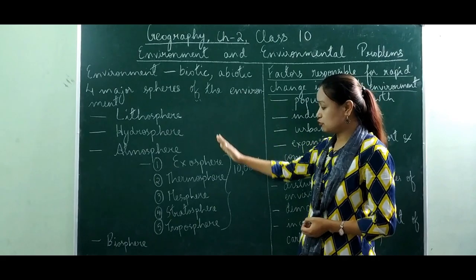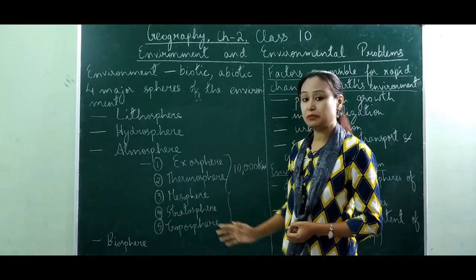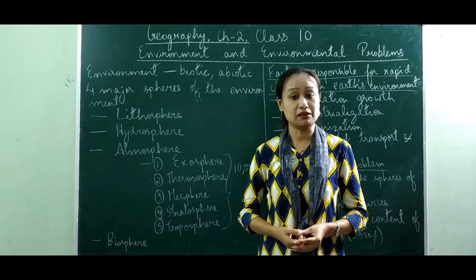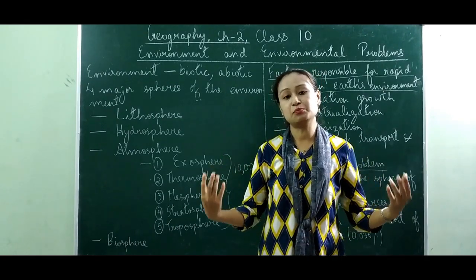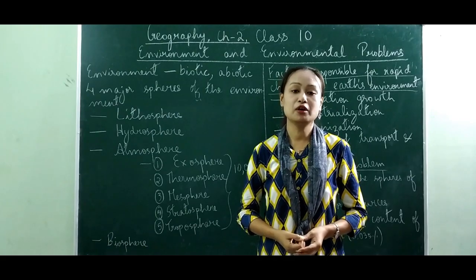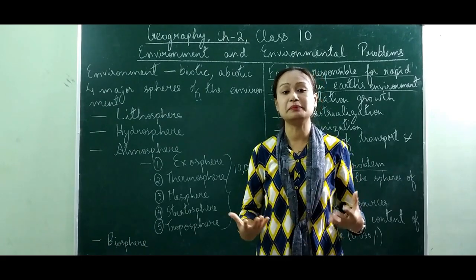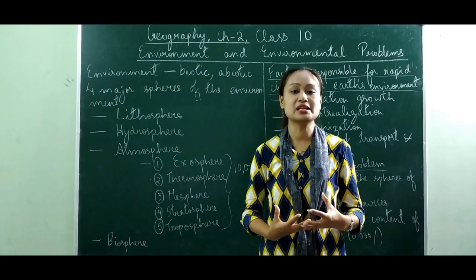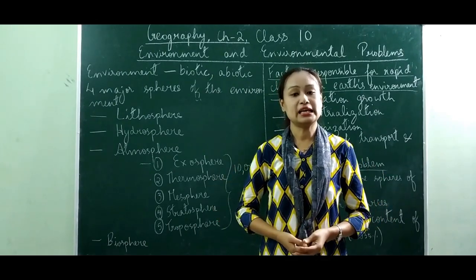Since I have told you about the spheres, the most important thing is that the interactions of these 4 spheres of the environment make it possible for the survival of human beings, for the survival of living beings on the earth. And the interactions of these 4 spheres are what we call the environment.